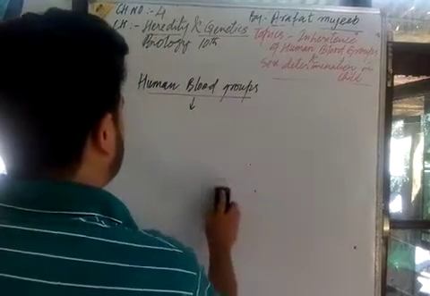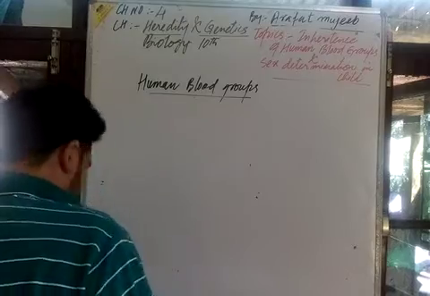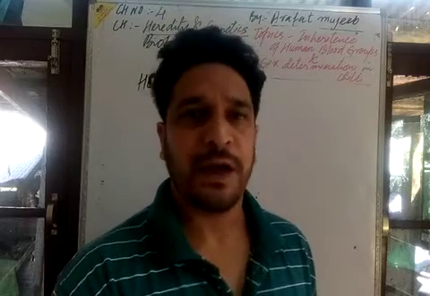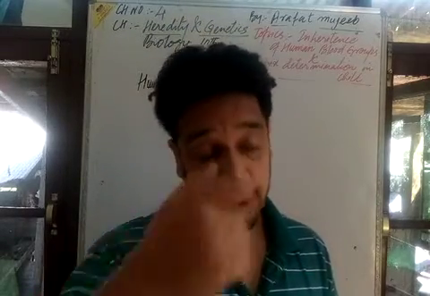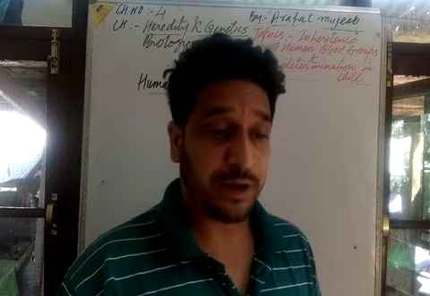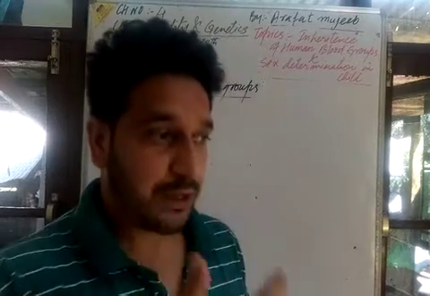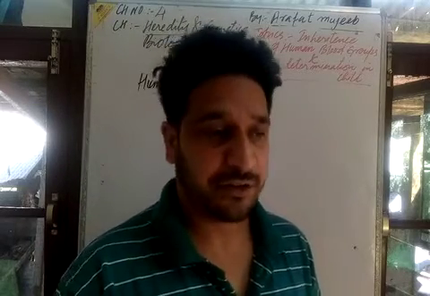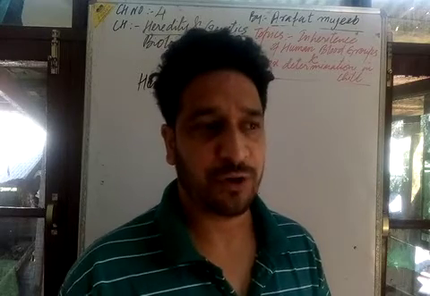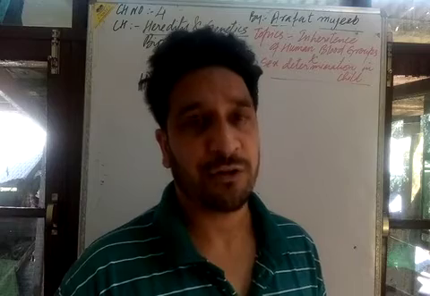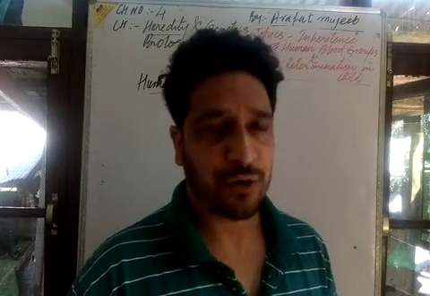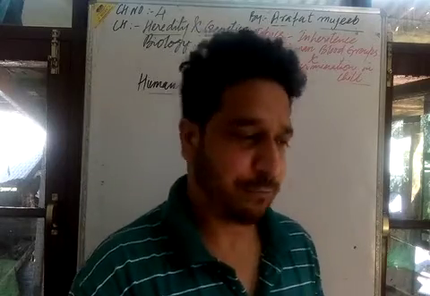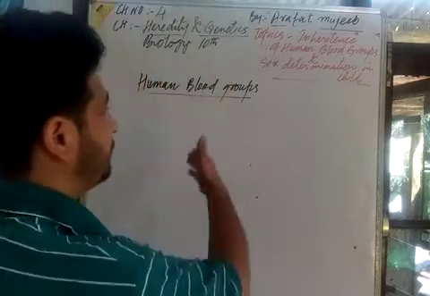And you know the human blood groups are of 4 types: blood group A, blood group B, blood group AB, and blood group O. And each human blood group is one of the characters, genetic characters, where there is a transmission from the parents to the offspring. It is the concept of heredity, inheritance, transmission of characters from parents to the offspring. Then in the offspring there is the expression. One of the examples is the blood group inheritance.